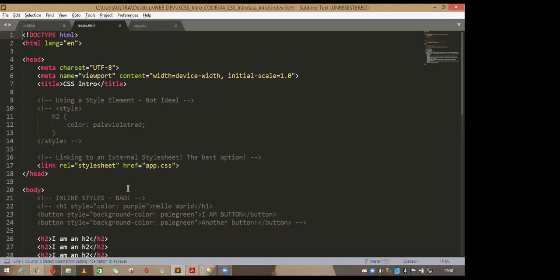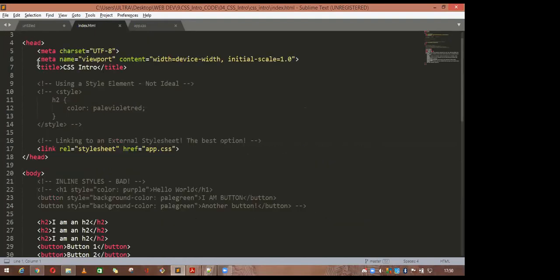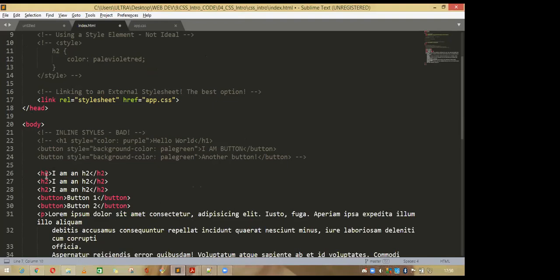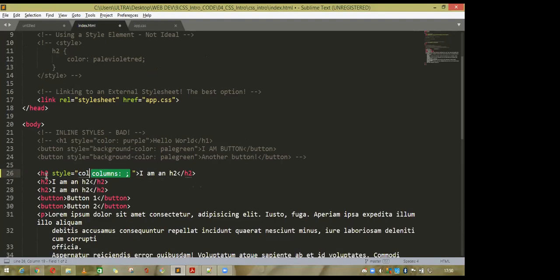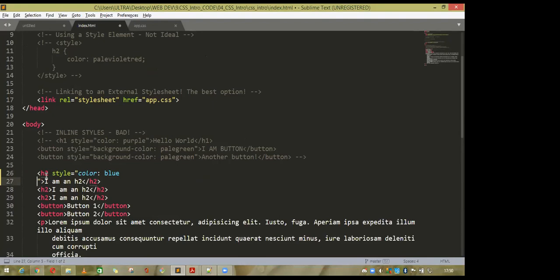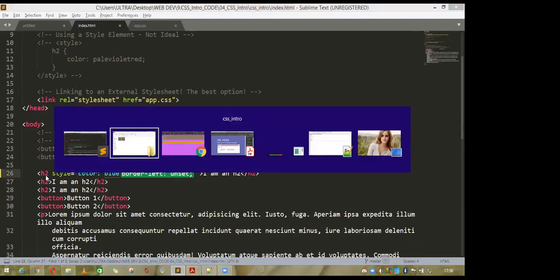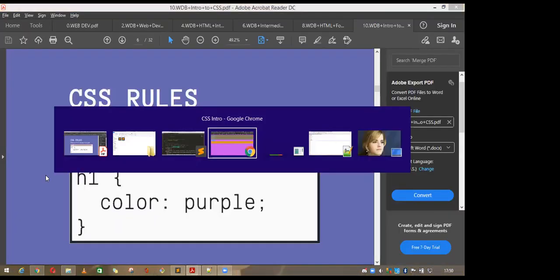Suppose that if you wanted to add a color, so I have added this link, comment it out. Okay, and if I wanted to add some style, style equal to color, color equal to blue. Refresh this page. Now this is blue.